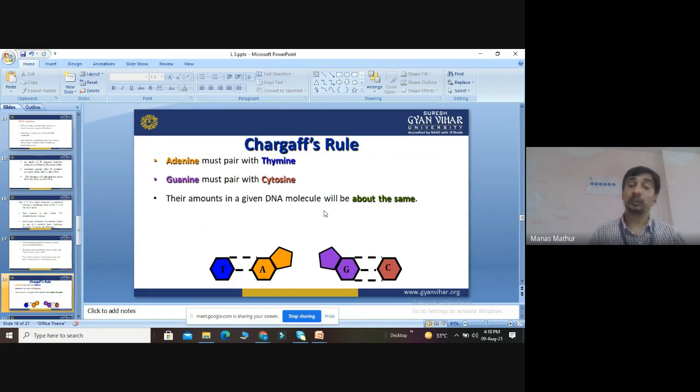So A cannot pair with C and G cannot pair with T, or A cannot pair with G and T cannot pair with C. Otherwise our structure will be damaged. The structure will be good when A binds with T and C binds with G. So this is called Chargaff's rule.